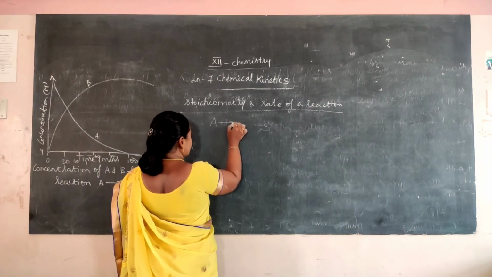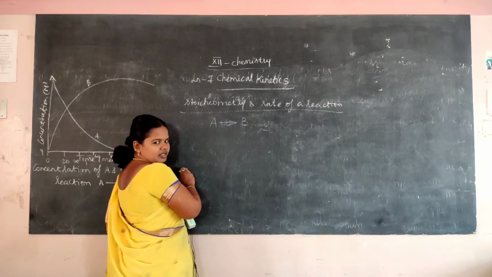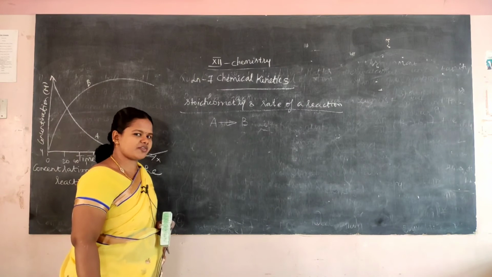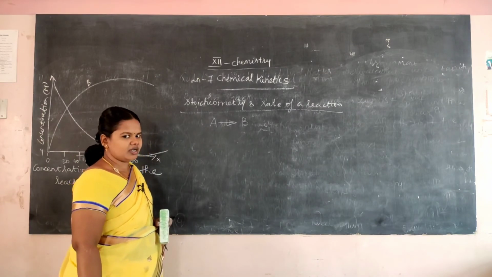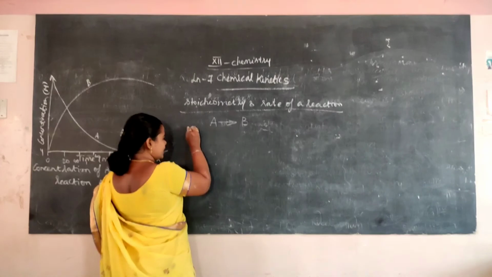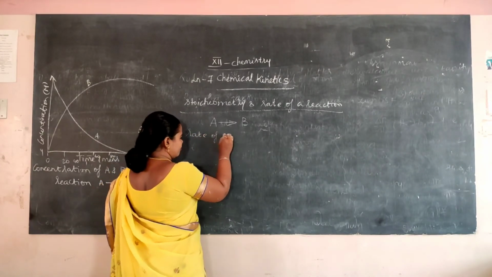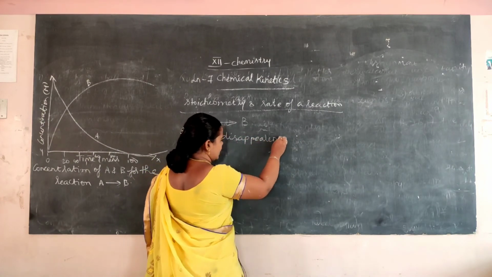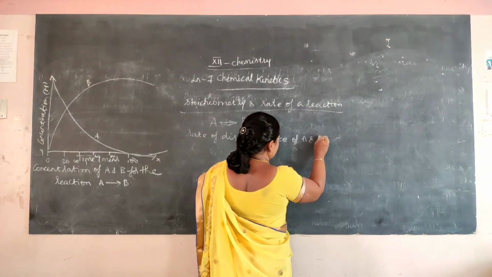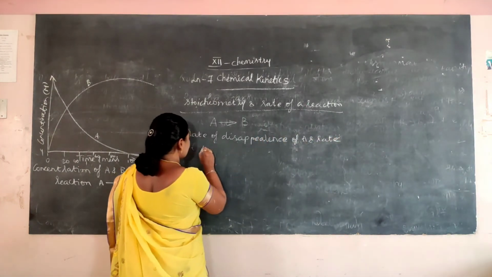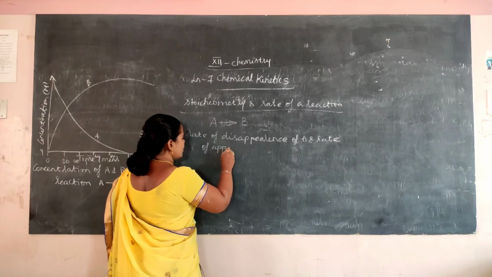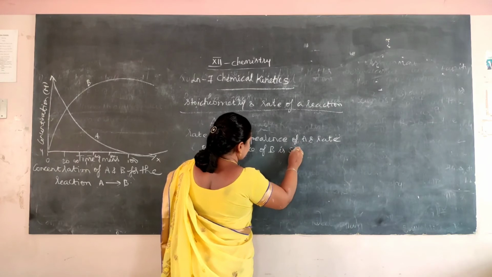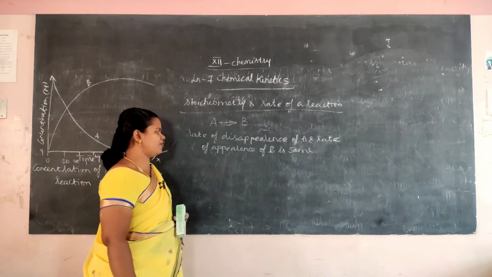Consider this equation, the equation A to B that we already saw. Here the stoichiometry of A is equal to the stoichiometry of B, or the number of moles of A is equal to the number of moles of B. So can we say that the rate of disappearance of A and the rate of appearance of B are the same? Am I correct?